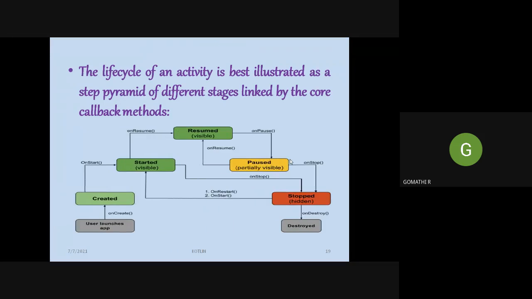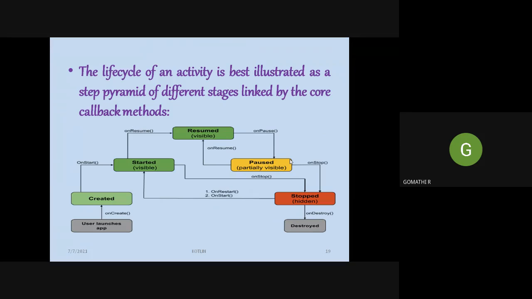It is given in a diagrammatic representation like this. You can see here on the bottom left, the user launches the app. When the user launches the app, a particular method will be called, the onCreate method, because it is the first time you are going to open an app. Whenever you open an app for the first time, onCreate will be called. After that, the onStart method will be called, followed by onResume.